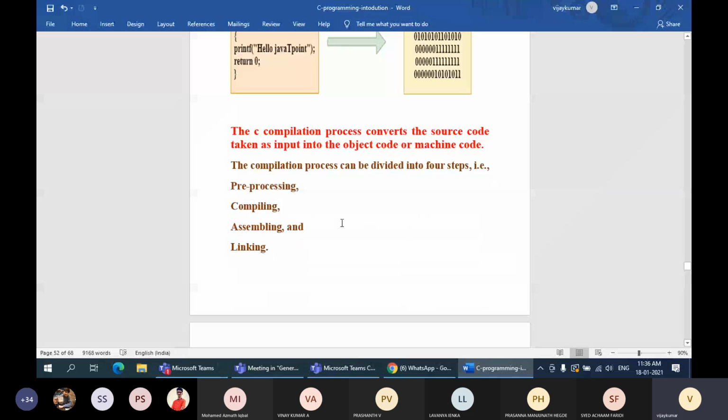Now, this compilation process, as I said, is a four-step process.